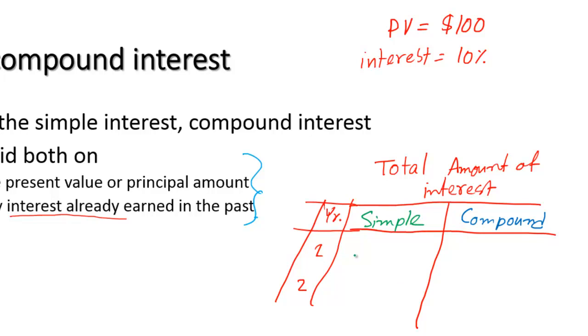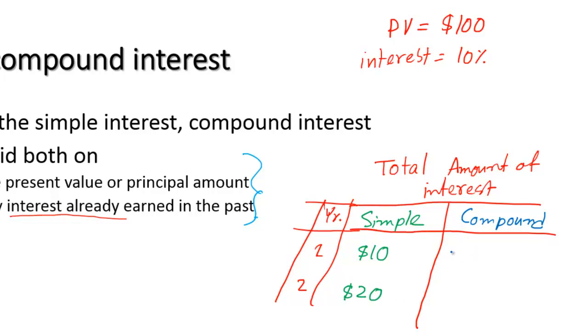For simple interest, after 1 year, I'm not going into the detail of the calculation. It is very simple. 10% on 100, that means $10 after 1 year. Now after 2 years, how much do you get? PV times 1 plus IN. In 1 year, you get $10 on 100, so in 2 years, you get $20 on the 100 amount.